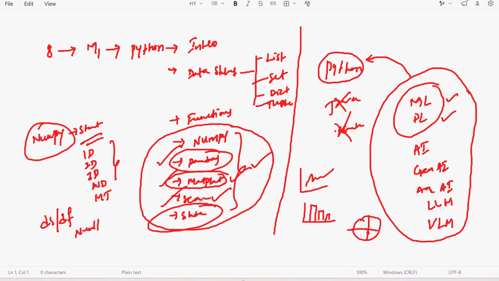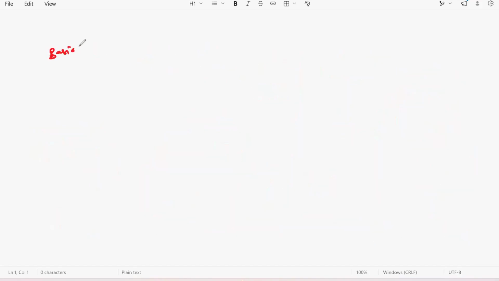Sir, what about the scikit-learn library? This is a library which deals with all predefined models. Sir, I have the standard algorithms like linear regression, logistic regression, support vector machine, decision tree. There are so many predefined models. All those machine learning models are available under scikit-learn. You just import it, use that particular class and execute your task. That is the reason they kept this scikit-learn library. So these all come under module 1. In module 1, you are understanding the basics and the libraries.